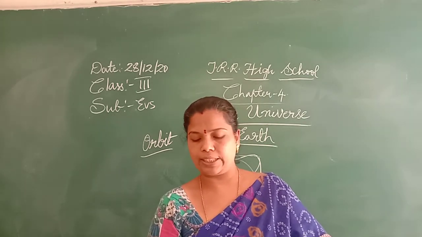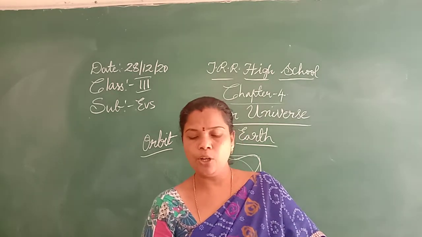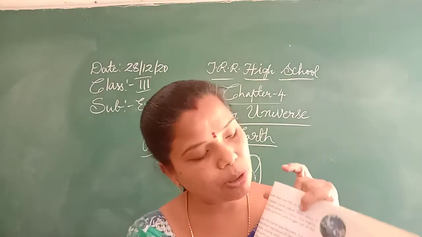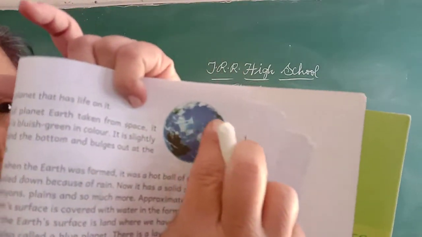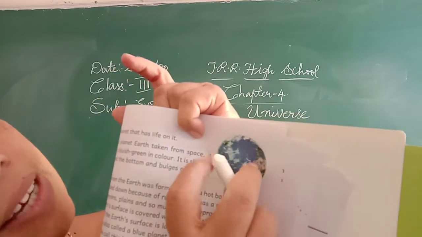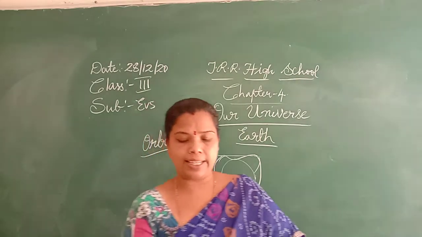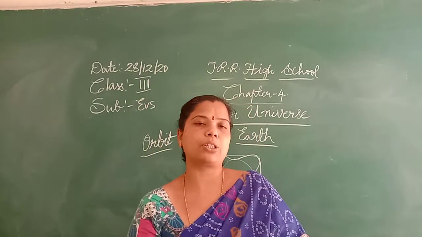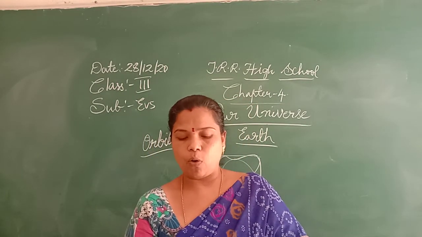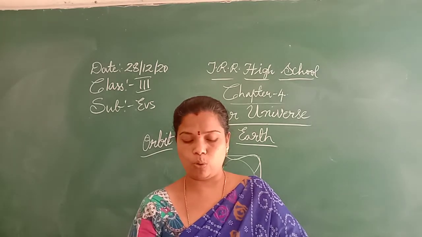Approximately 3/4 part of the Earth's surface is covered with water in the form of oceans, and one part, 1/4, is land where we have our homes. As you can see, the blue part, 3/4, is covered with water, and the green part is the only land where we live.